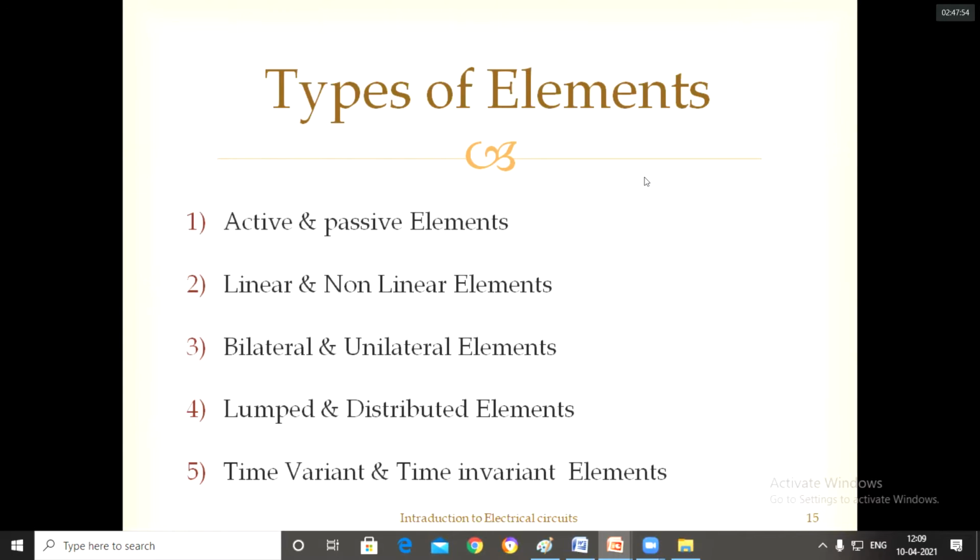So next I will discuss what the types of elements are. But one minute please.